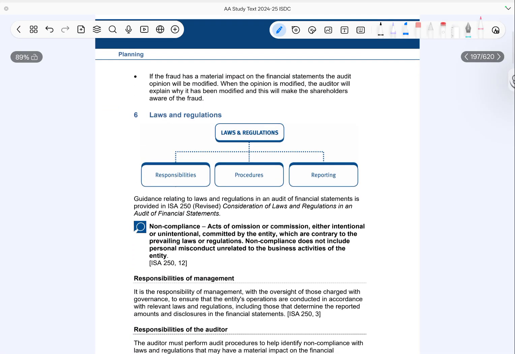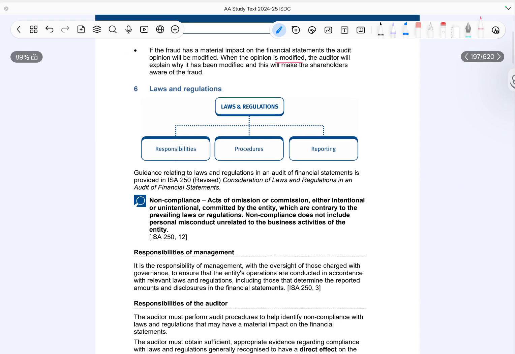If fraud has a material impact on the financial statements, the audit opinion will be modified. When this happens, the auditor will clearly explain the reason for the modification of the audit report. This ensures that shareholders are made aware of the issue.